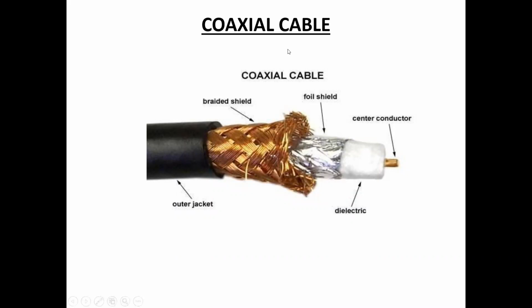This is about coaxial cable. Coaxial cable has one copper conductor at its center, and a plastic layer, the foil shield, provides insulation between the center conductor and the braided metal shield. This metal sheet helps to block any outside interference from fluorescent lights and any other computers.